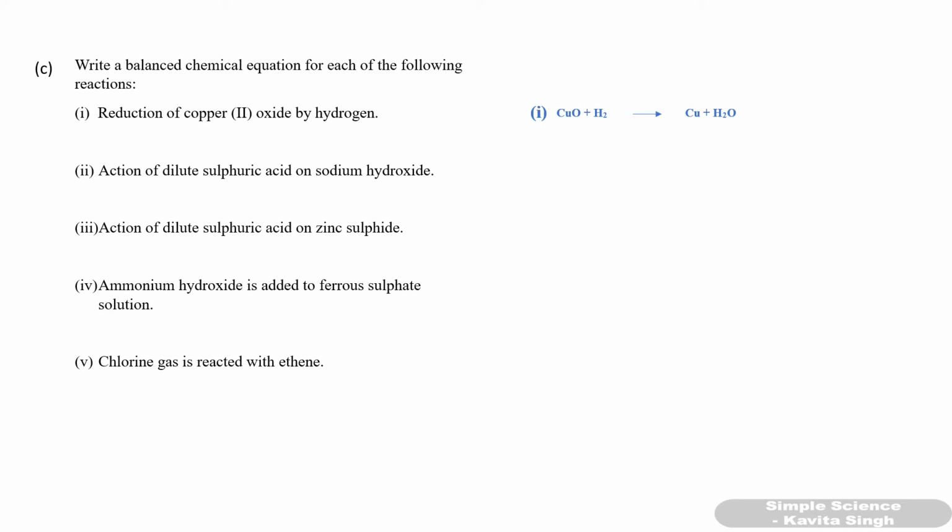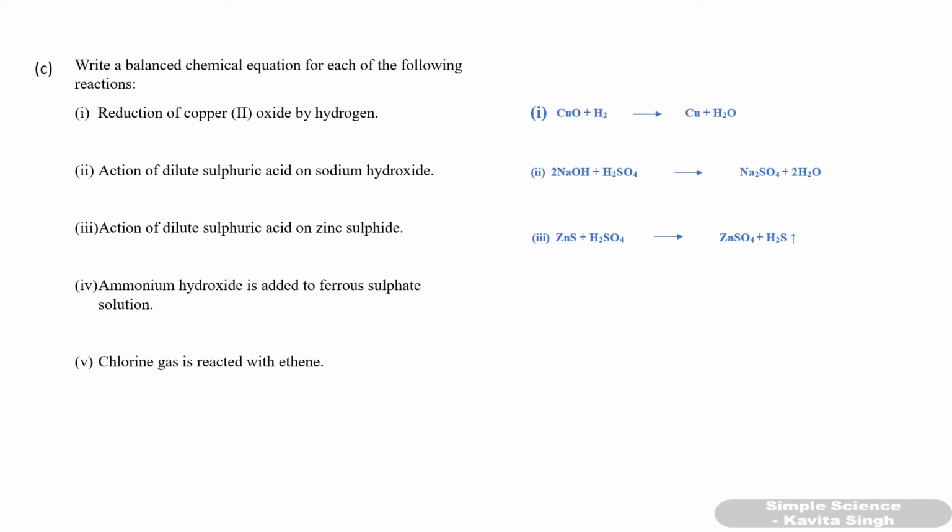Second one, action of dilute sulfuric acid on sodium hydroxide. Sulfuric acid is an acid and sodium hydroxide is a base. So what will they form? They will form sodium sulfate. So 2NaOH reacts with H2SO4, forms Na2SO4 plus water, salt and water. Third one, action of dilute sulfuric acid on zinc sulfide. What happens when dilute sulfuric acid is added to zinc sulfide? It forms zinc sulfate and H2S gas is formed.